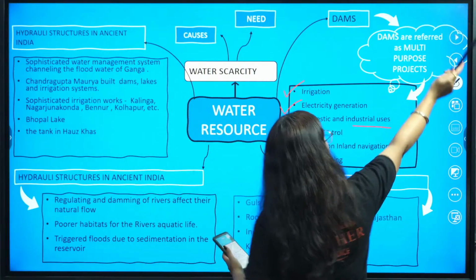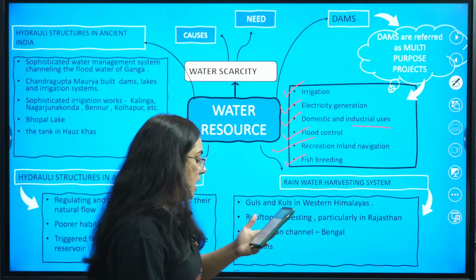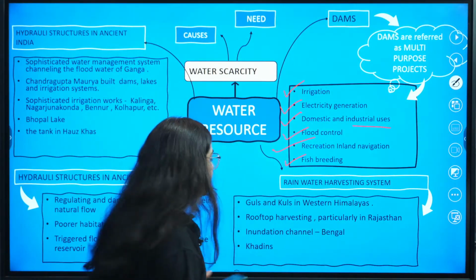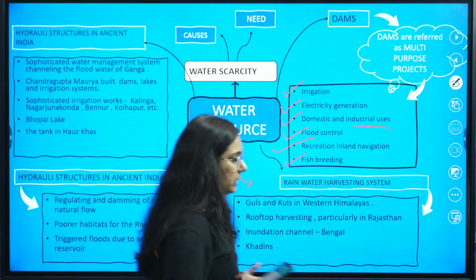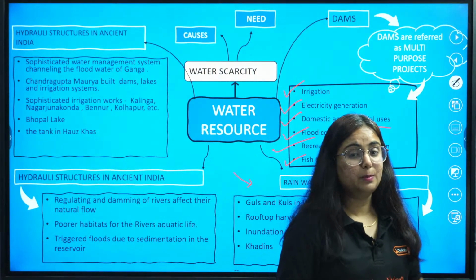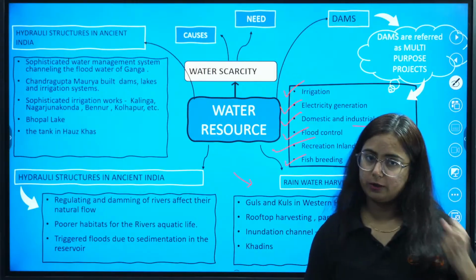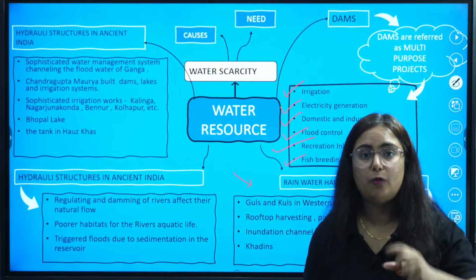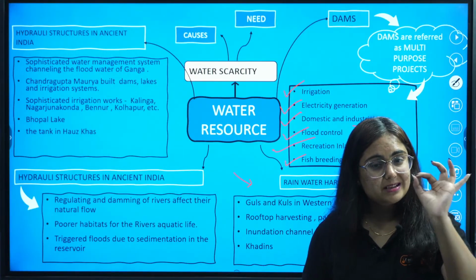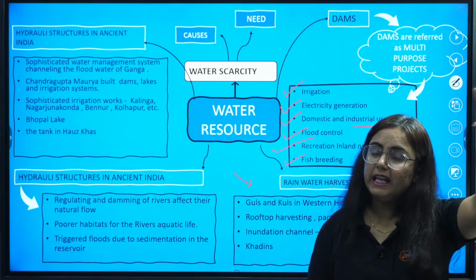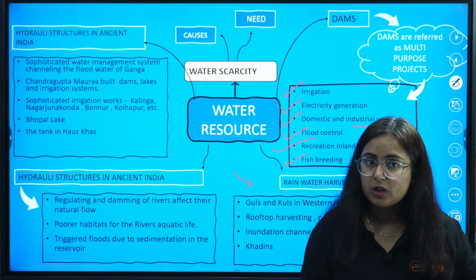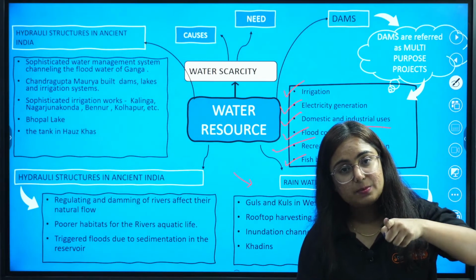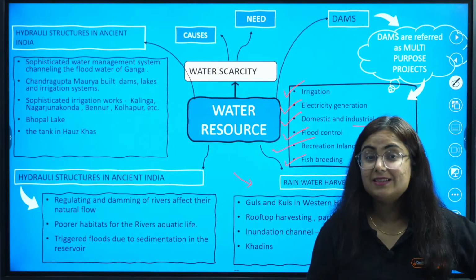And do you know what is rainwater harvesting system? We know that rain is basically a source of fresh water. Of all the water, only 1% is fresh water, and rain is a major source for that. So we need to conserve it anyhow. That system is known as rainwater harvesting system.